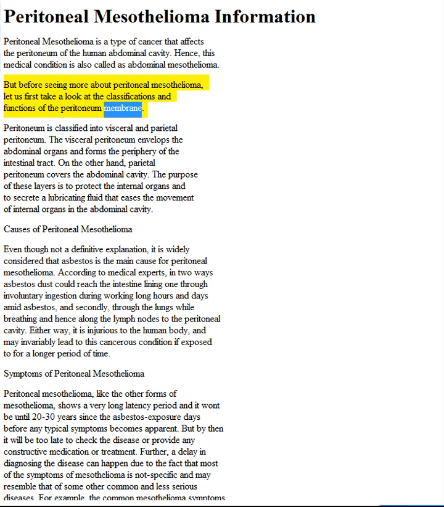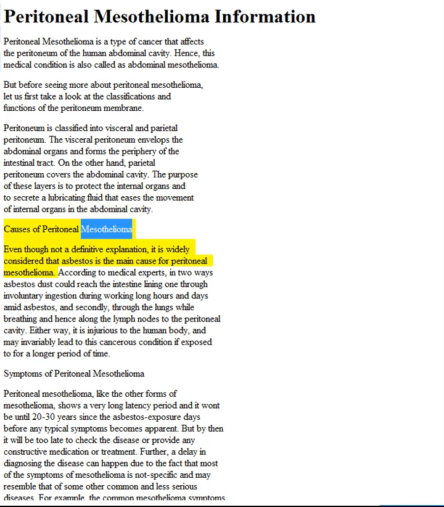peritoneum membrane. Peritoneum is classified into visceral and parietal peritoneum. The visceral peritoneum envelopes the abdominal organs and forms the periphery of the intestinal tract. On the other hand, parietal peritoneum covers the abdominal cavity. The purpose of these layers is to protect the internal organs and to secrete the lubricating fluid that eases the movement of internal organs in the abdominal cavity.